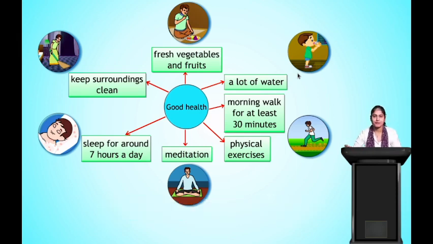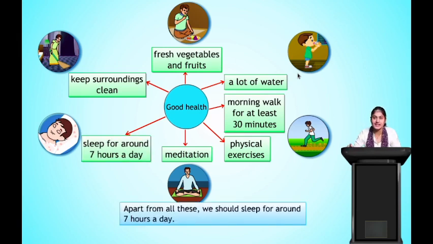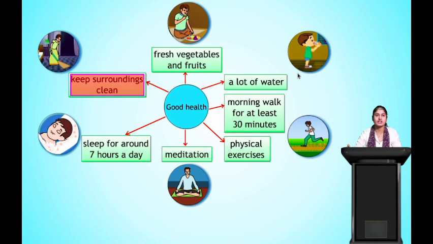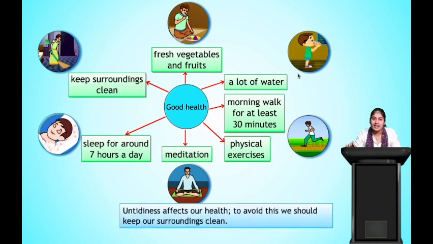Next, apart from all this, we should sleep for around 7 hours a day. That is the minimum amount of sleep that you have to provide to your body. Okay? Next, keeping surroundings clean. Untidiness can affect our health. To avoid this, we should keep our surroundings clean.